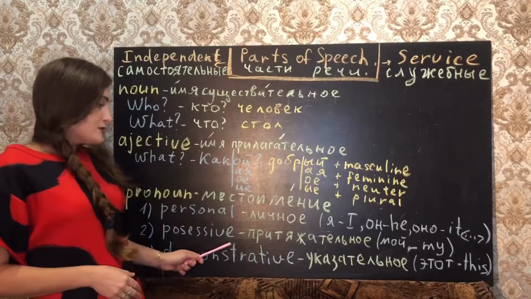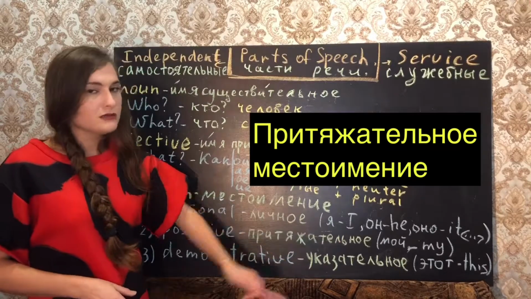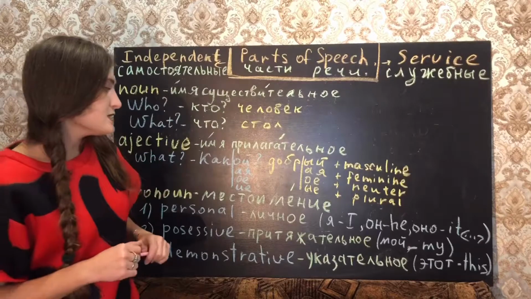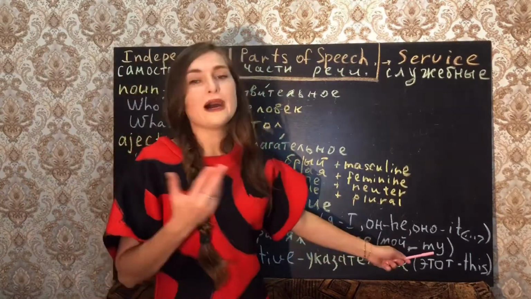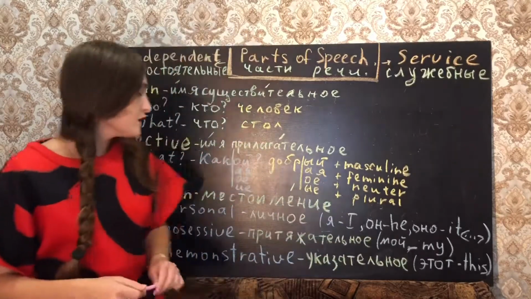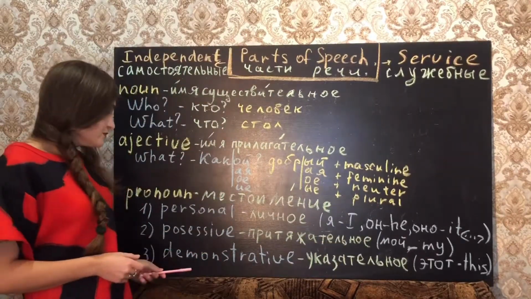Possessive pronoun. Притяжательное. Such a hard word. But you need to know that it's just мой, my, your, and so on. Different pronouns. Possessive pronouns. Притяжательное.